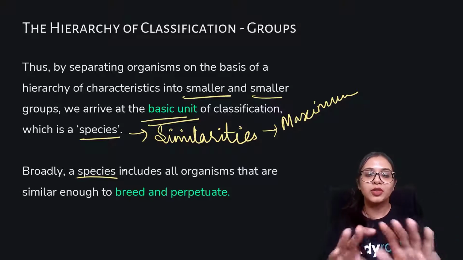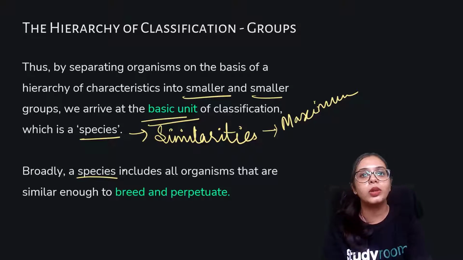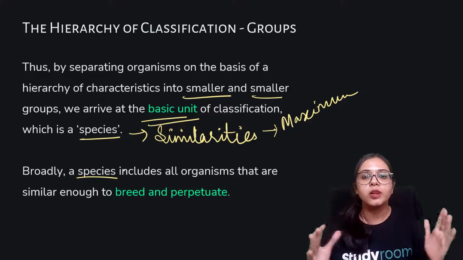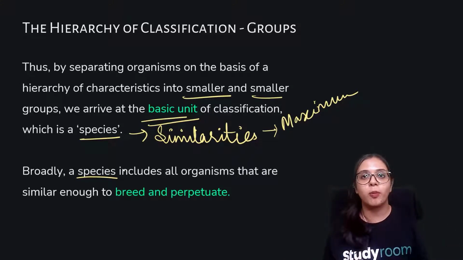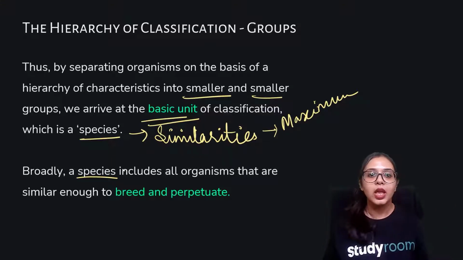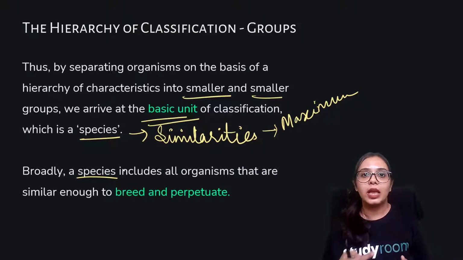So this is the first part, where you learned how classification occurs, what the broader terms are for creatures, animals, plants or other microscopic organisms, what the 5 kingdoms are that they are divided into, and what evolution is and how it helps us classify them in a more efficient manner.